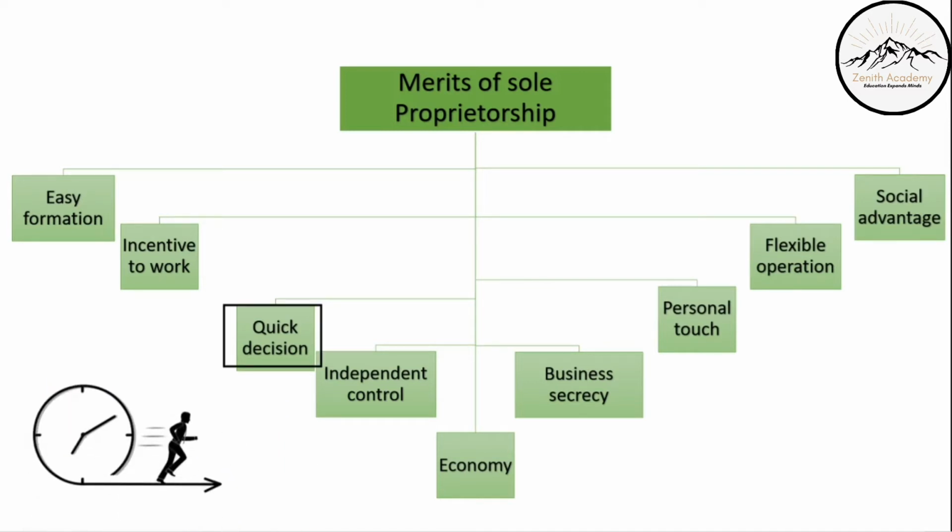Quick decision, because it is just one person handling the entire business. The businessman does not have to take anyone's permission. He does not have to ask permission of 100 people, or discuss it with anyone. He can take his own decision, and that will be final.